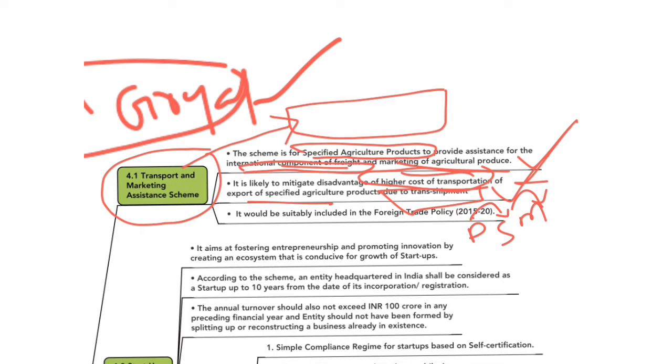Let us take the example of shipment of goods from Durban to Manila. The shipment has to take a halt at Singapore while reaching from Durban to Manila, as there is no direct port connection between Durban and Manila. This is known as transshipment. This scheme will be suitably included in foreign trade policy. The foreign trade policy was formulated in 2015 and it will continue till 2020.